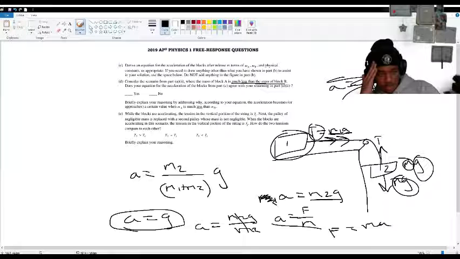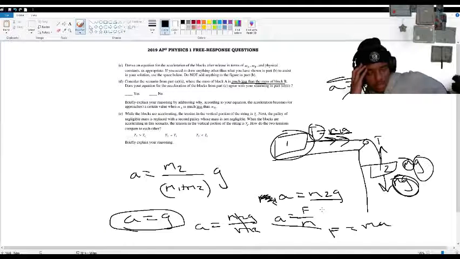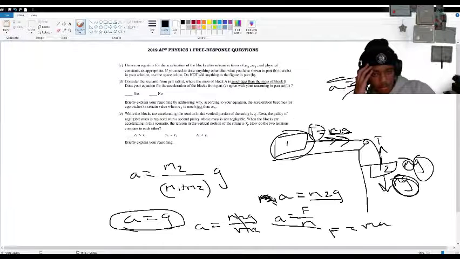So mass 1 and mass 2 are part of the same system, but they will be accelerating at essentially the same rate, since mass 1's mass is so small that its tension force pulling up will have little to no effect on this force, which will cause the net force to be so much greater than 0, to the point that m1's acceleration will just be equal to the acceleration of gravity, essentially, and soon it will fall off and accelerate down at the same rate as block 2.